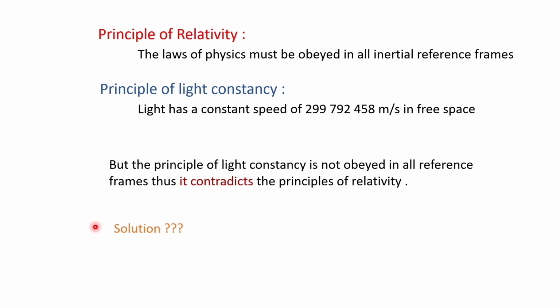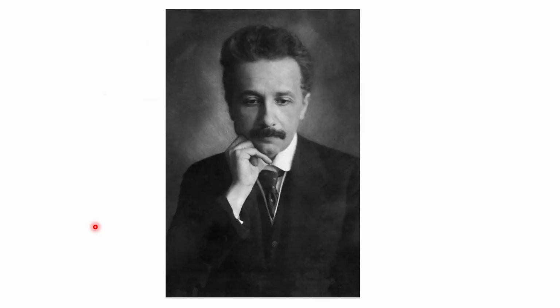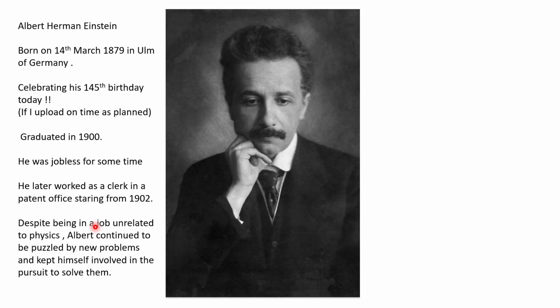And then enter the first decade of the 20th century, came arguably the best physicist of the 20th century, arguably one of the best physicists we have seen so far, Albert Einstein. All right. Before I go any further, let me just give you a brief introduction of Einstein. So Albert Hermann Einstein, he was born on 14th March 1879 in Ulm, Germany, which means he'll be celebrating his 145th birthday today. Of course, if I upload on time as planned, nothing goes wrong.